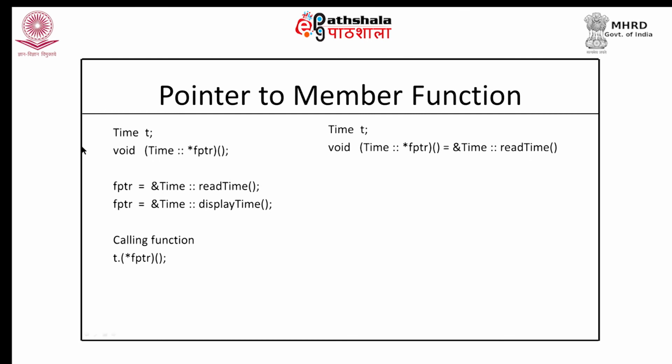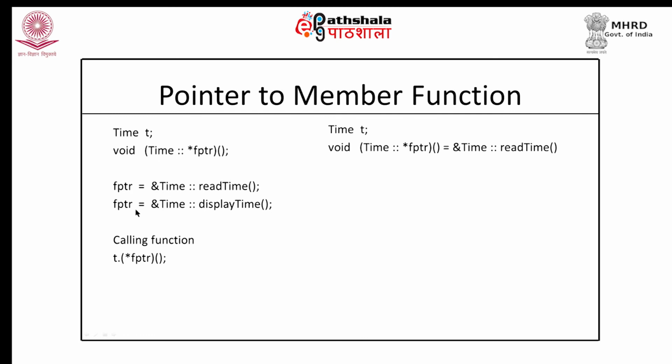You would recall that in our Time class we had two functions, read time and display time, whose return type is void and they do not take any argument. So, therefore, this FPTR can be made to point to either read time or it can be made to point to the display time. How do we do that? Here again we use Time and scope resolution operator, and then we specify name of the function, because here we are trying to say that FPTR is to point to read time of Time class, not an independent function read time, and similarly here the FPTR is being made to point to the display time function of Time class.